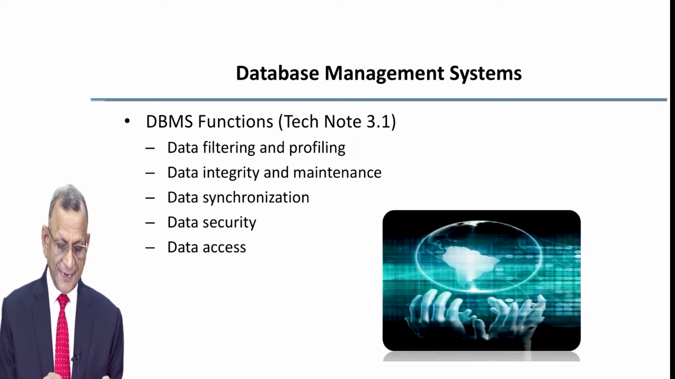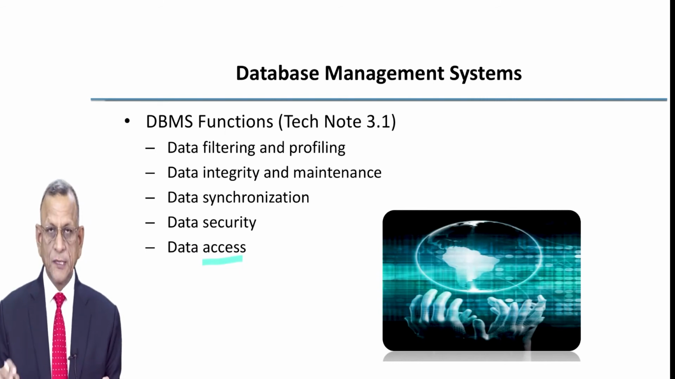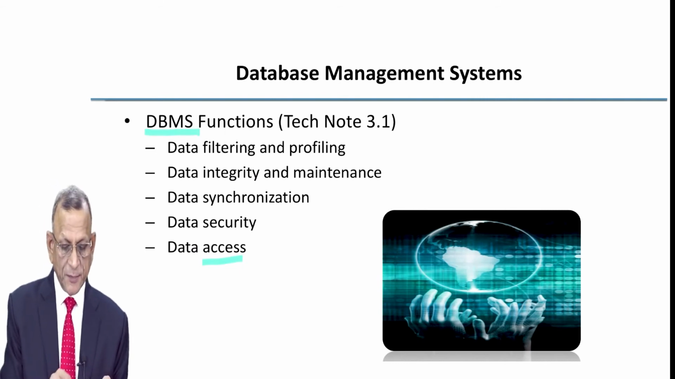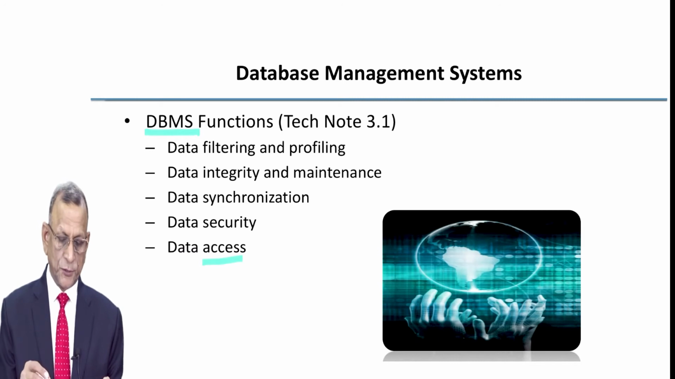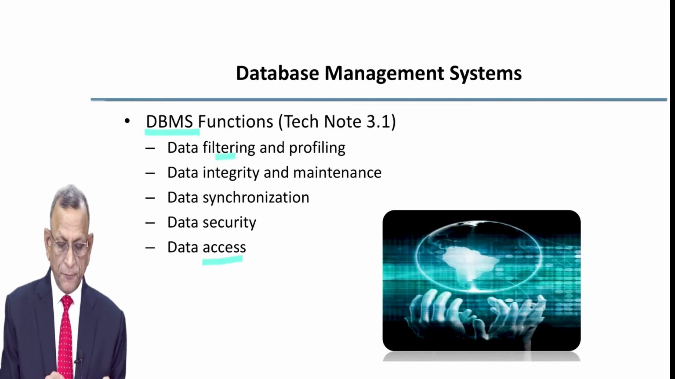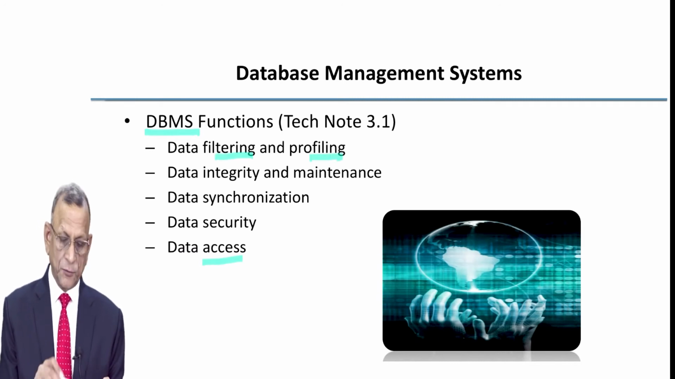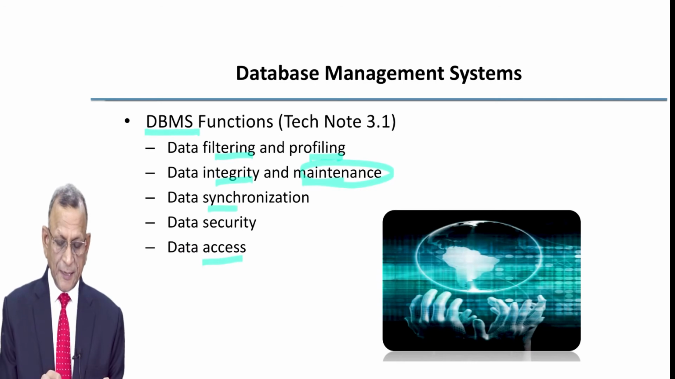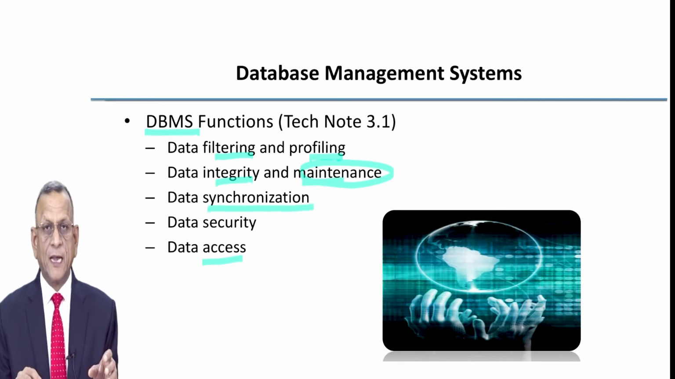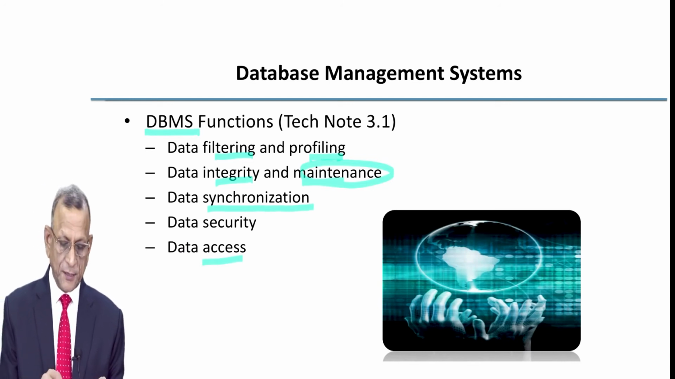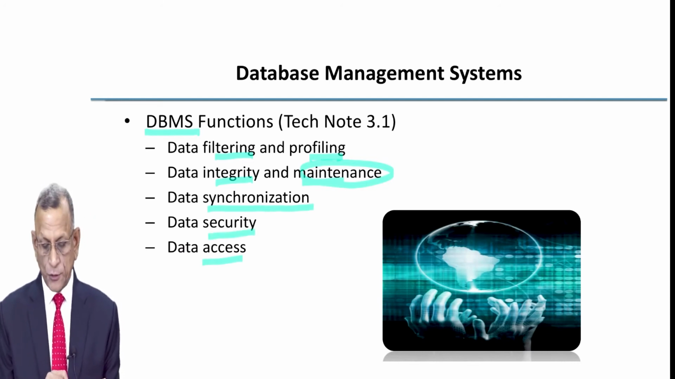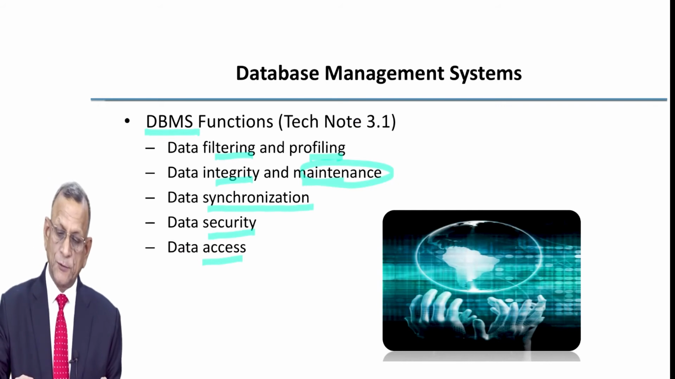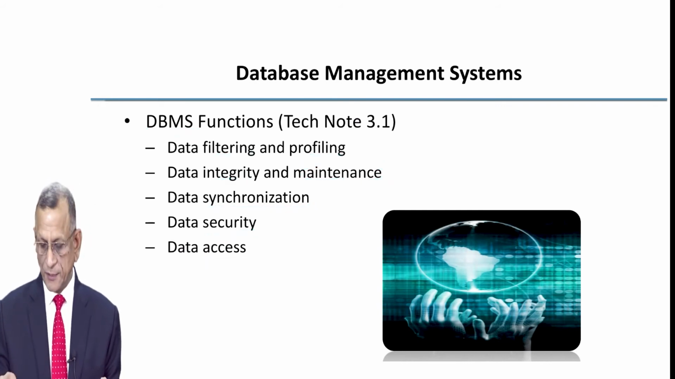Fifth is data access. So in this manner, this database management system is in a position to help you in filtering and profiling, to maintain the integrity and in general maintenance of the data, is in a position to help you to synchronize the data of various tables and files, ensure that data is secure, and is in a position to allow you to have access to this data.